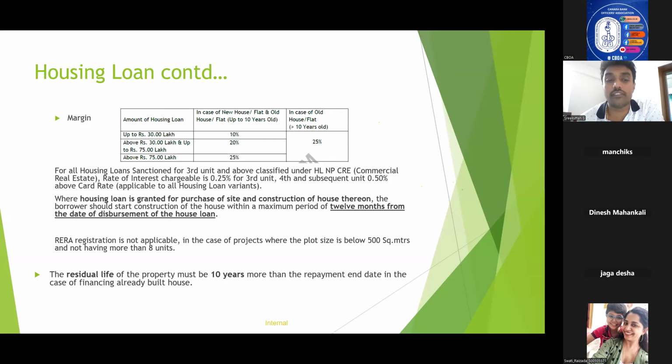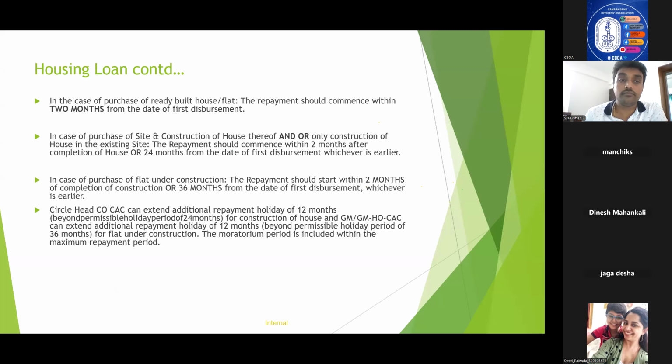That is known as residual life of the property must be 10 years more than the repayment end date. So suppose if the residual age of the building is 25 years, the repayment period that you can give is 15 years. If it is 40 years, 30 years. If it is 45 years, then also 30 years because the maximum repayment period that we can give is 30 years.